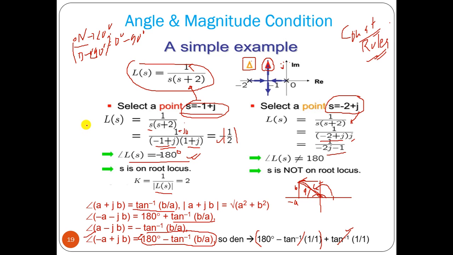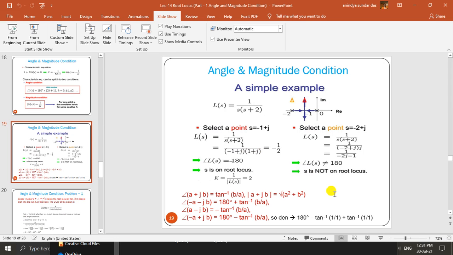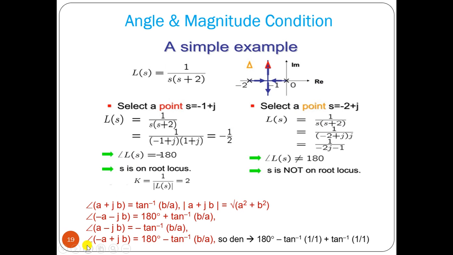How? Let me show you that. If it is minus a minus jb, minus a means here, minus b means also here, so this is the point. This is your magnitude, and the angle starts from the real axis. So what is the angle now?